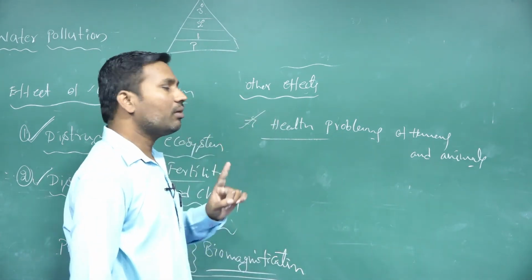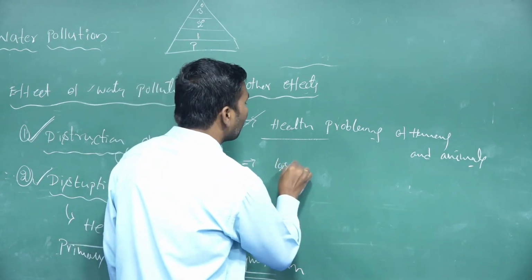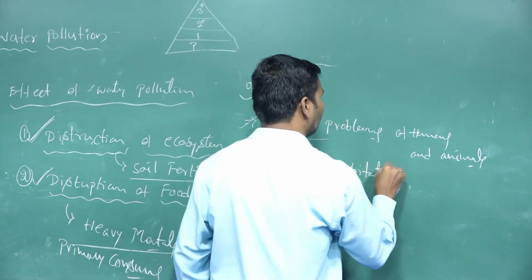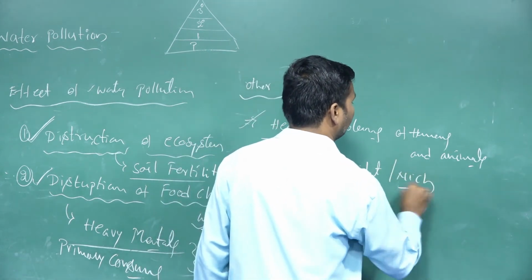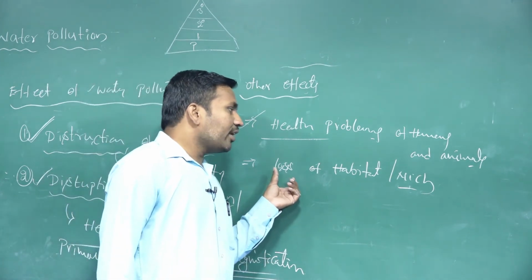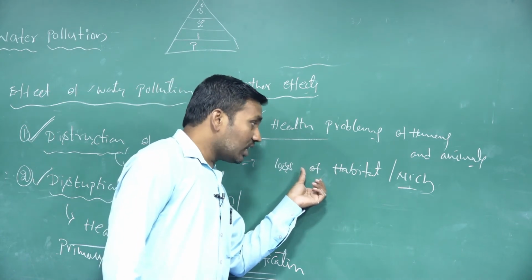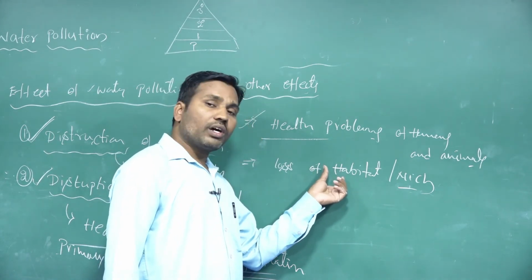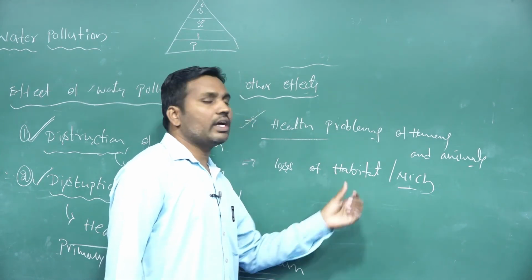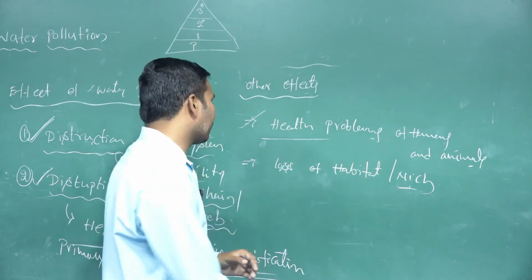This is one major effect. The second one is the loss of habitat or niche. When the water is polluted, the organisms living in those water bodies lose their habitat, or their niche is lost.